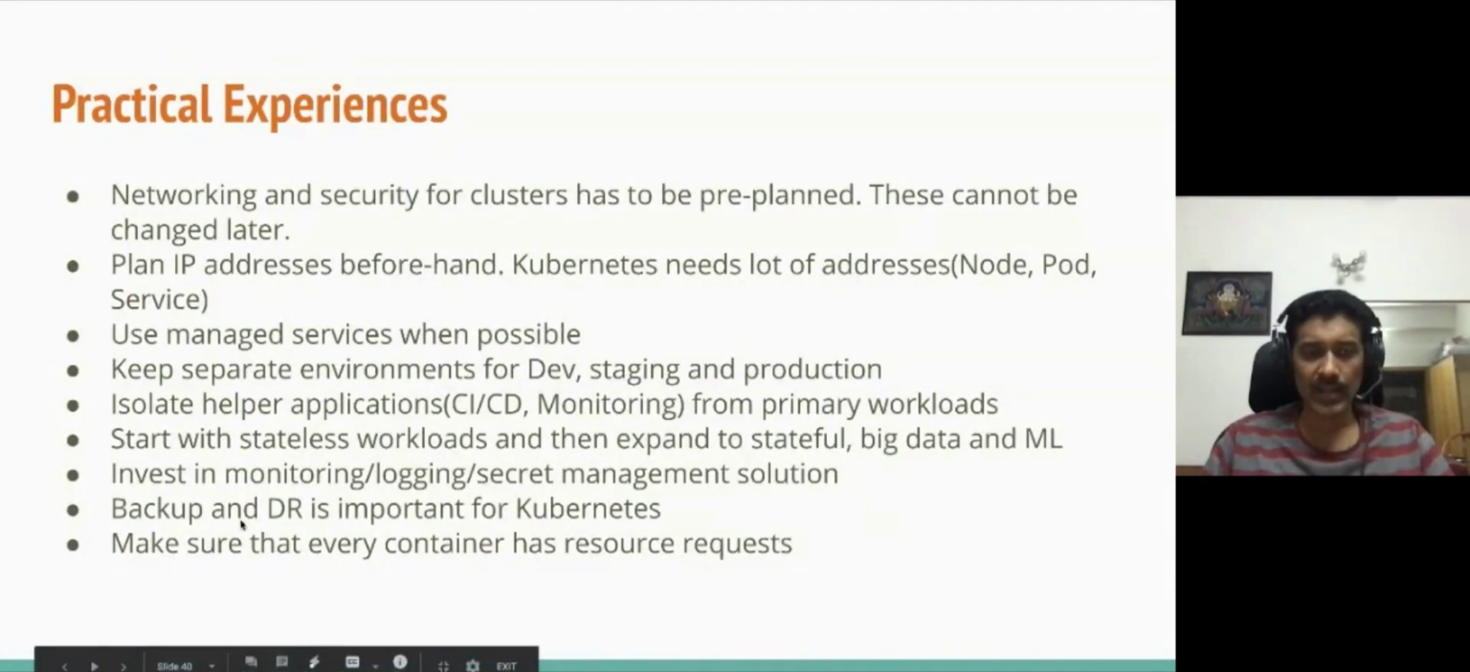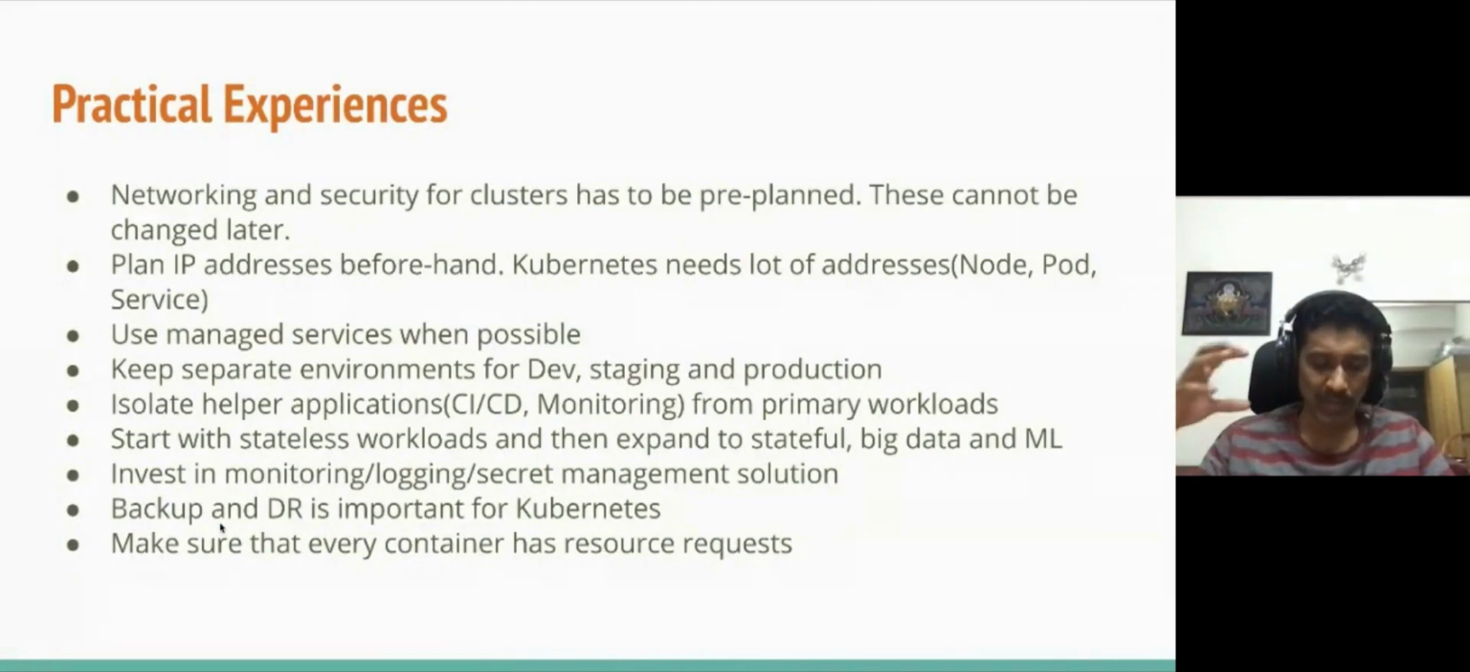Then the next point is about having backup and disaster recovery. People think that Kubernetes is cloud native, so maybe I don't need to care about backup and disaster recovery. No, this is equally important. You need to store your manifest files. If you have a stateful data set, you need to take a snapshot of your persistent volumes. So you need to have this backup and DR strategy, even if it's a Kubernetes cloud native application.